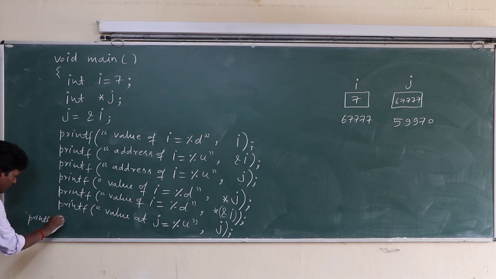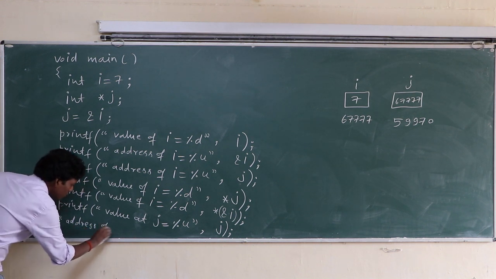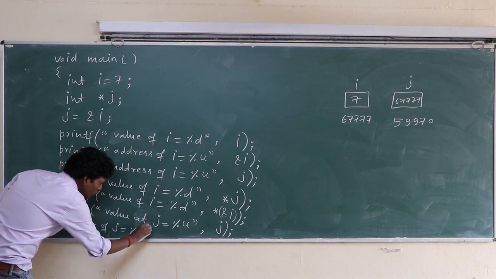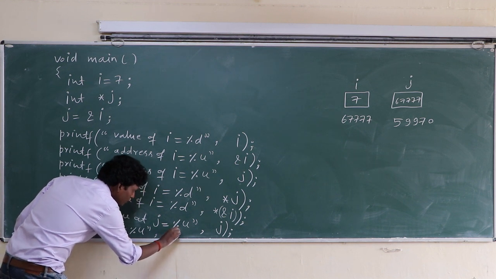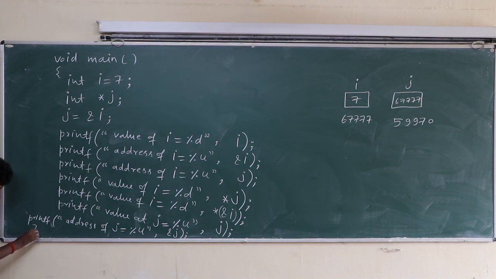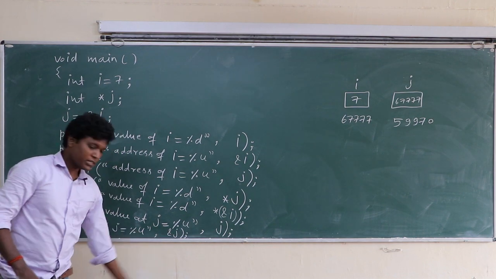printf("address of j equal to %u", &j); and here main is closed. This is also printf, there is no space, that's why we write here printf address of j equal to %u, &j.